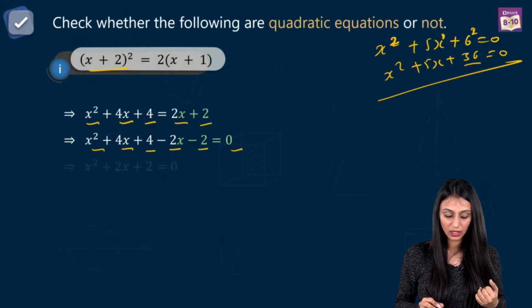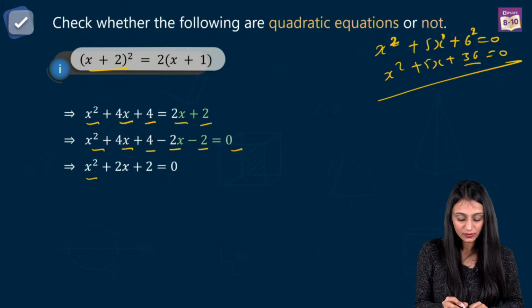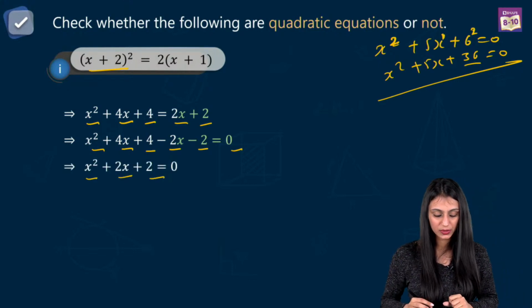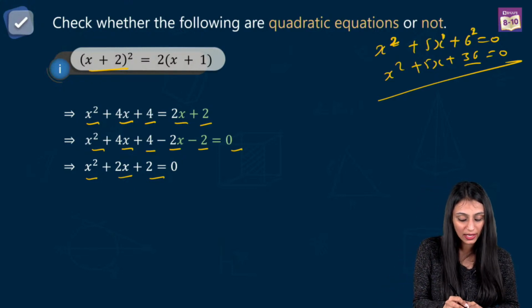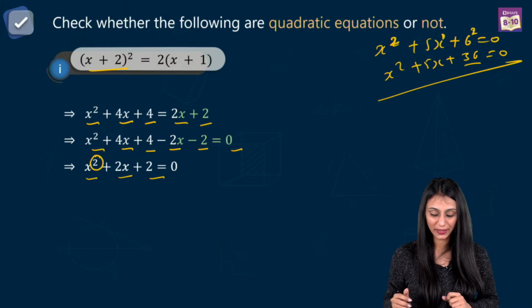Sorry. Let's simplify this. You get x square plus 2x plus 2 equal to 0. So yes, I can call that it is a quadratic equation since the highest power, the degree over here is 2, right?